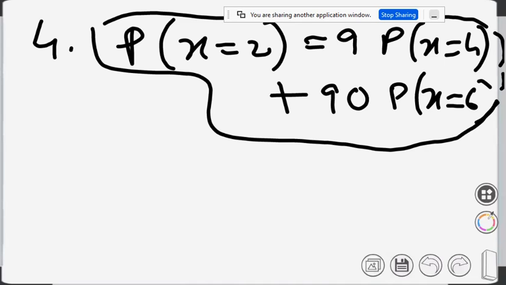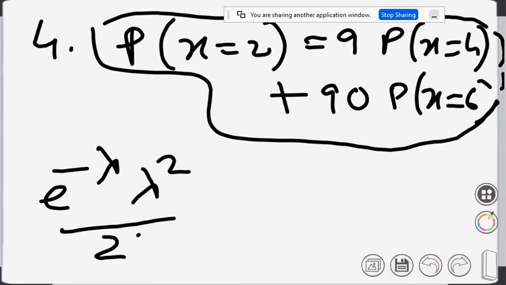So how can we write probability x equals 2? For a Poisson distribution, how can we write probability x equals 2? Somebody please tell me. So e to the power minus lambda, lambda to the power 2 by 2 factorial. That is probability x equals 2, whatever be the value of lambda. Are you following? Yes sir. Now we'll write down the equation: this is equal to 9 times probability x equals 4.